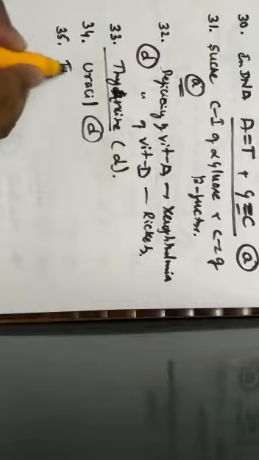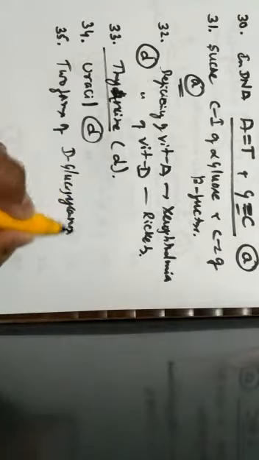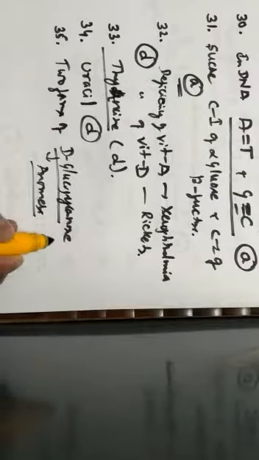Next one, question number 35. The two forms of D-glucopyranose are called as, here one should know that the two forms of D-glucopyranose are always called anomers, and these anomers are given by the option B.